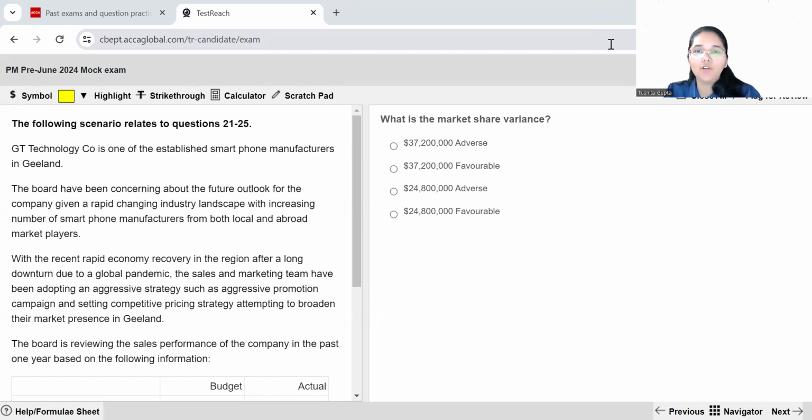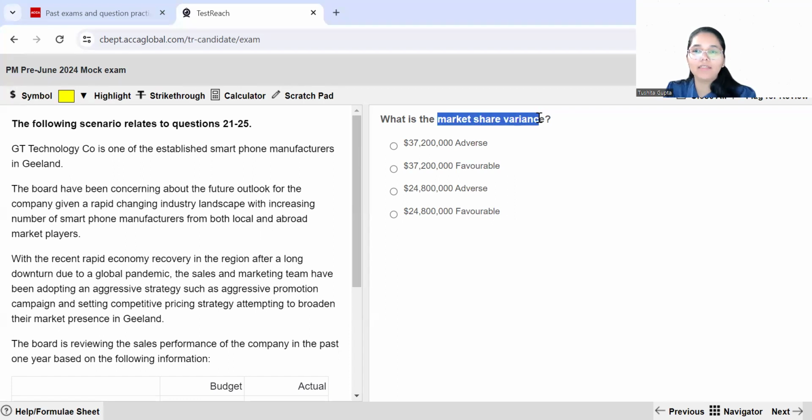So this is the second OT case study in your section B. The name of the company is GT Technology Company, and just by having a look at the very first question, I can ascertain that this is a question which is testing the variances unit of your syllabus. So without any further ado, let's read the question.